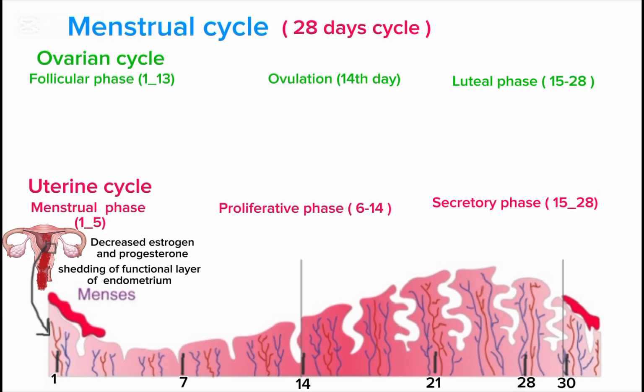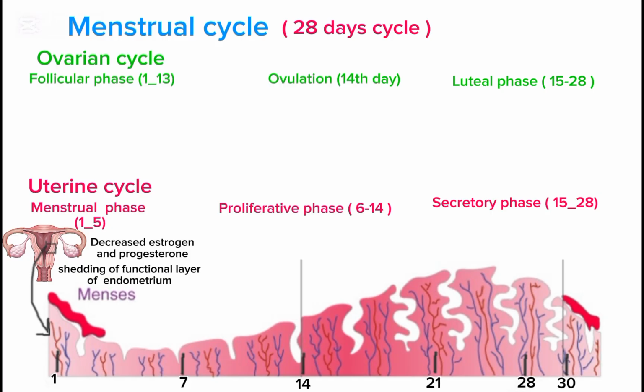The shedding of the functional layer of the endometrium produces menstrual bleeding, that is known as menstruation. So decreased level of estrogen and progesterone during the ovarian cycle directly influences the menstruation phase of the uterine cycle.